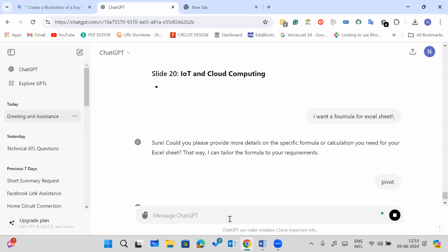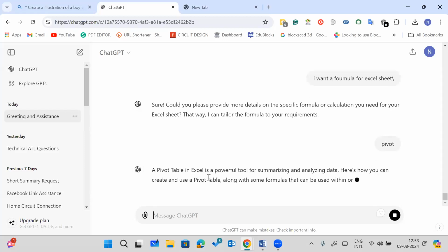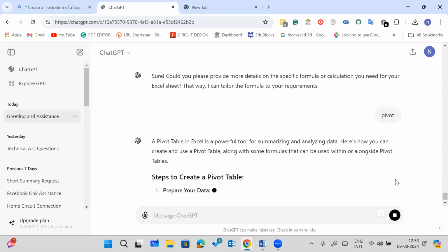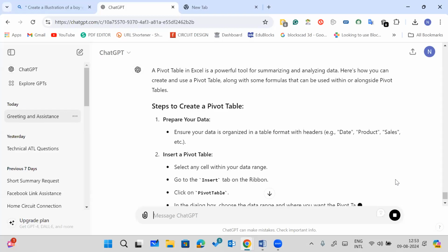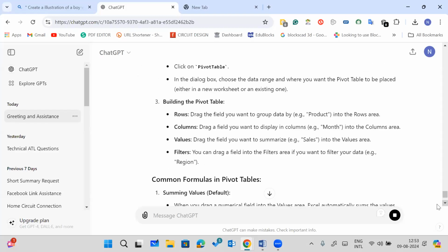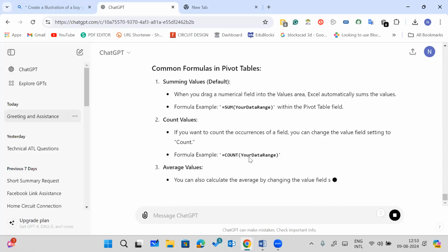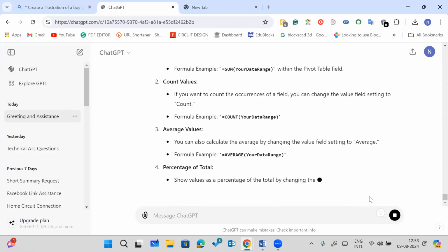So let's see how it works. So, steps to create pivot. If you want to work on a pivot sheet and you have no idea how to work with that, it will give you instructions and commands on how you can work with pivot, right? Not only this, let's stop it over here.